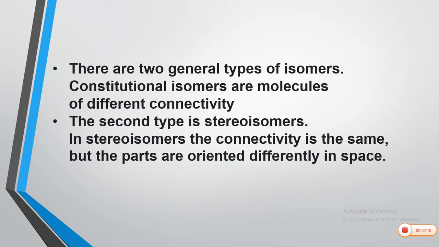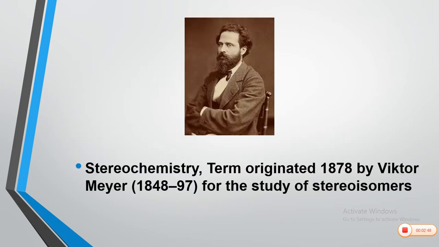In stereoisomers, the connectivity is the same, but the parts are oriented differently in space. In other words, isomers have the same molecular formula but different structural formulae. There are two types: constitutional isomers, which differ in connectivity, and stereoisomers, which differ in the orientation or three-dimensional structure of the molecule in space.